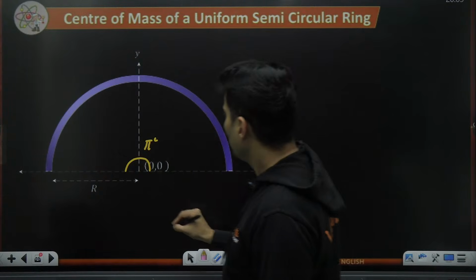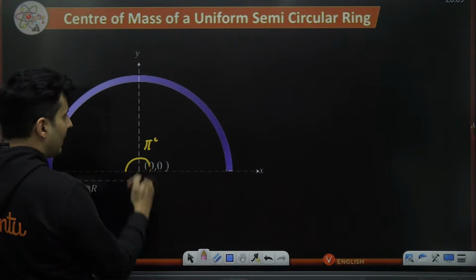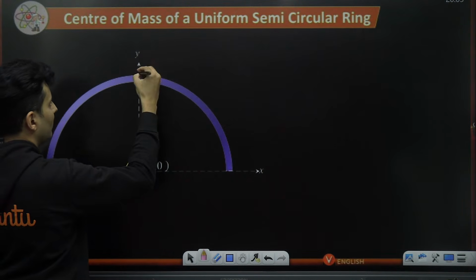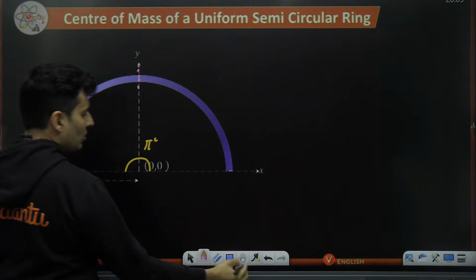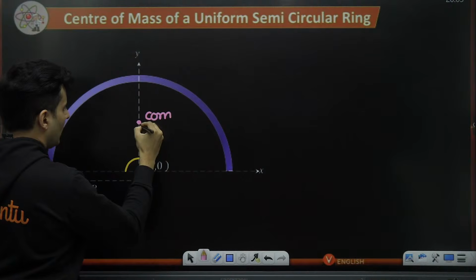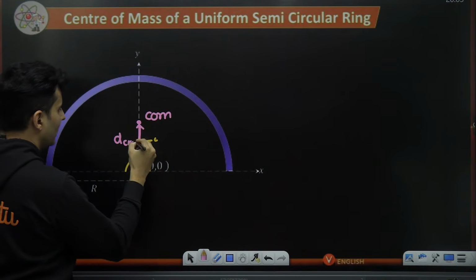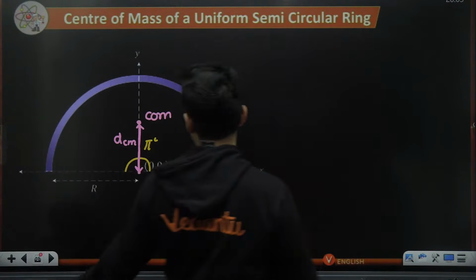Anyways, now these are the edges. You divide the entire arc into two parts. So this is the line of symmetry. So I know for sure the center of mass will be here, and the center of mass will be located at some distance over here from the center. That is what I did.